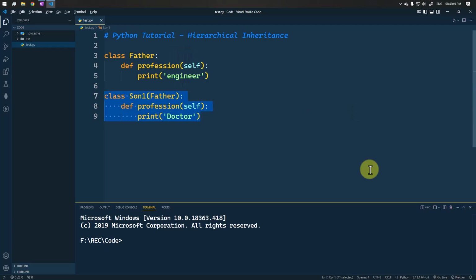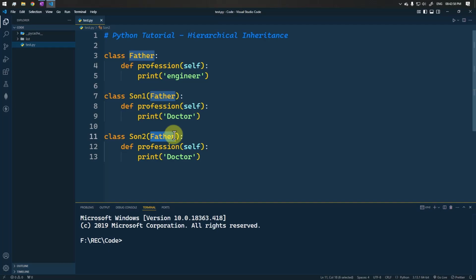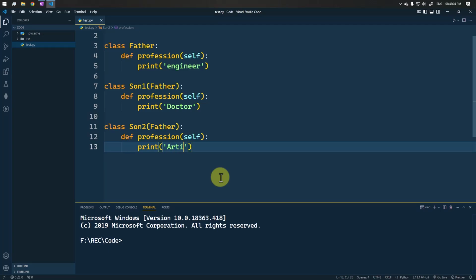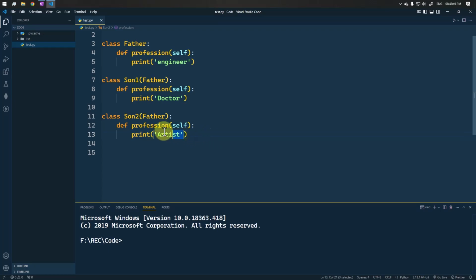Similarly, we also have another child class, Son2, and it also inherits from the parent class Father, and it has a different profession. Son2 is an artist. So here both Son1 and Son2 inherit from the Father class, but their professions are different. So here each child class overrides the profession method of the parent class.